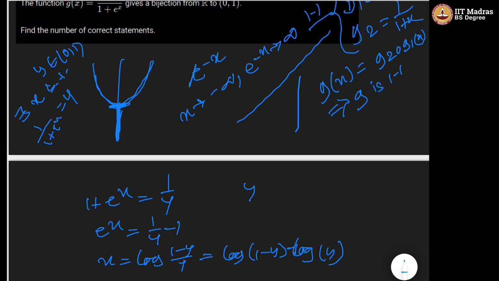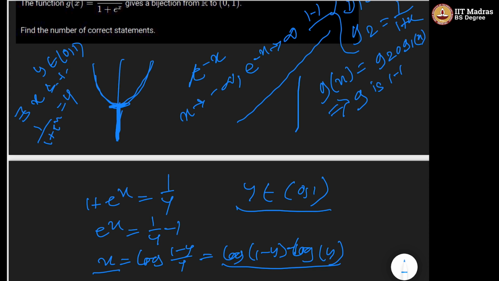Now y belongs to the open interval (0, 1), hence clearly these two terms are defined, hence we can define x. Hence for any y in this interval we can find an x such that the image of x under the mapping is equal to y.